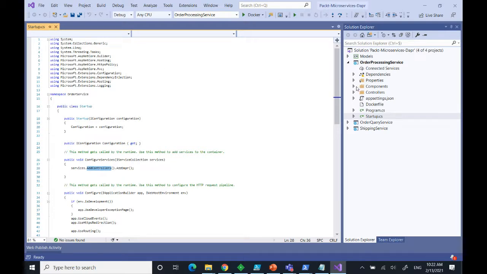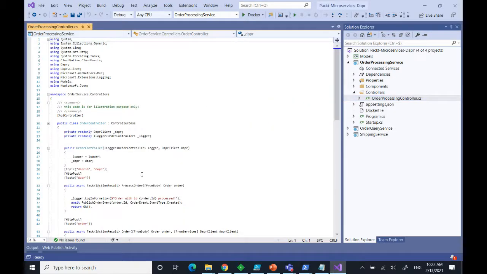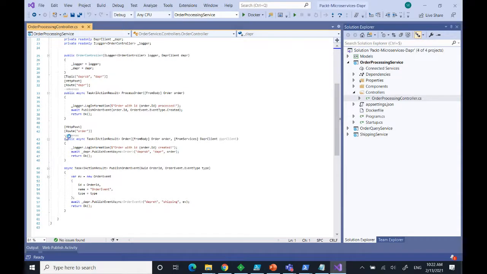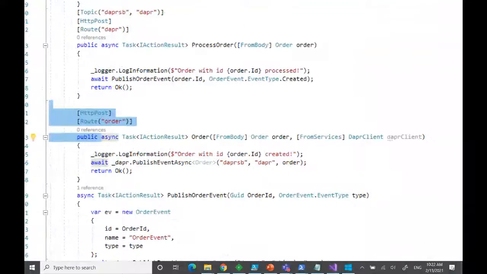And then what it gives you, of course, is the DI injection through the controller constructor in this case. So I get a Dapr client that is injected in my constructor. Here you see that I made very tiny services just for demo purposes, to show the plumbing, how that works. What we see here, maybe it's a bit small, so I will make it a bit bigger, is the method that was called.